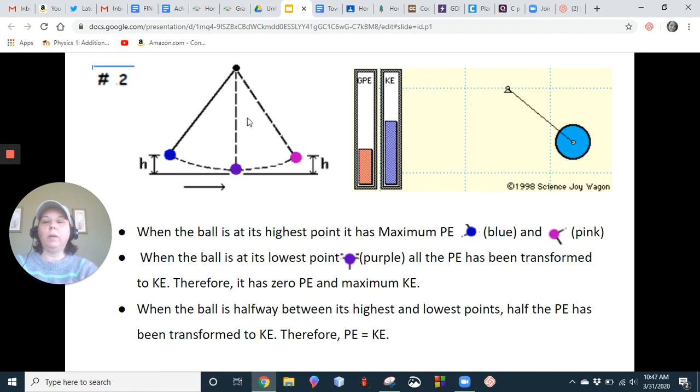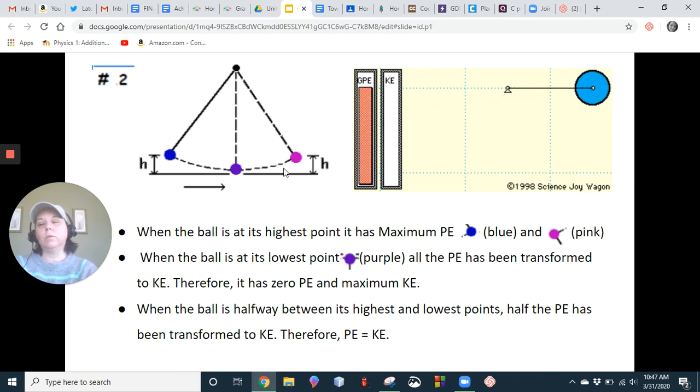Now, when it's halfway between each of these sides, half of the potential has been transformed to kinetic, so they're both 10 joules over there and over here. And then you could do that on any point. So if we could calculate the height and figure out, let's say this is 18 joules of potential, that means 20 minus 18, 2 joules of that is now kinetic.